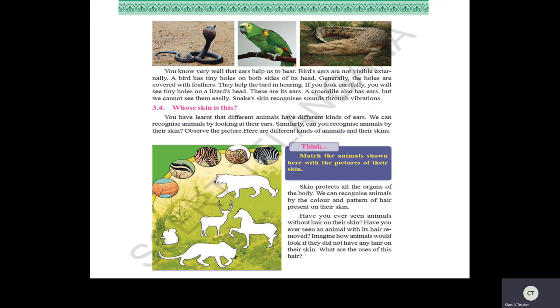Okay, children? Now imagine how animals would look if they did not have any hair on their skin. See how they would look, children. In this way. So what are the uses of this hair? Now only we have discussed, children. Generally it protects the body, it protects the skin from heat and also from extreme cold. The hair will protect the skin.